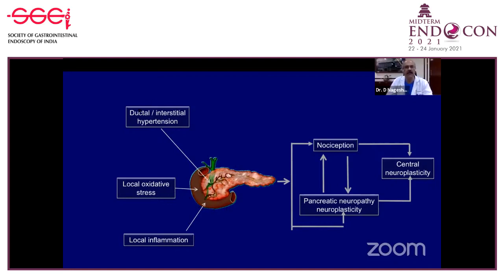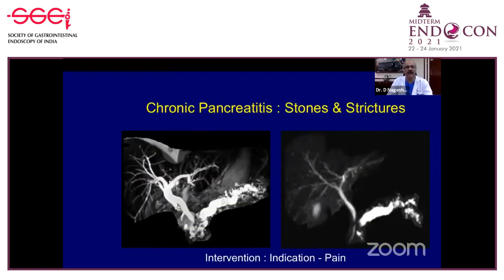The only thing we can do by endoscopy is decrease the ductal pressure. And this ductal pressure increases because of strictures or stones. Endoscopy and surgery aim at decreasing this pressure, hopefully decompressing the duct and also partly improving the functions.